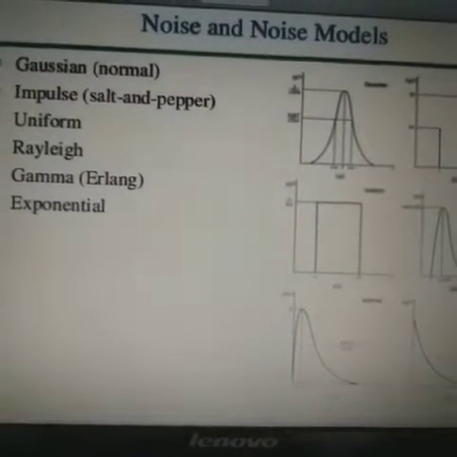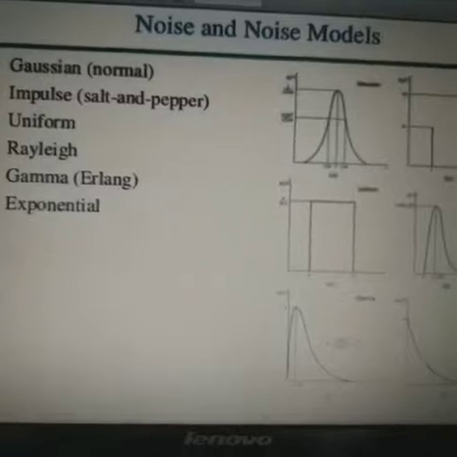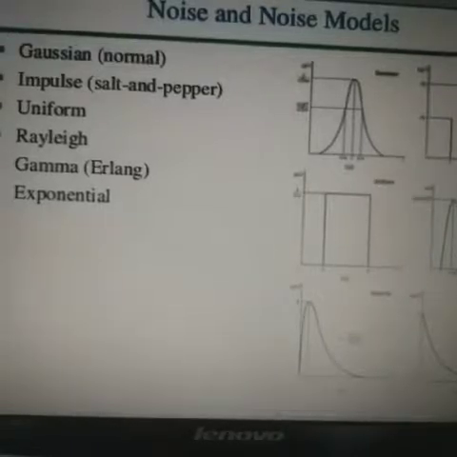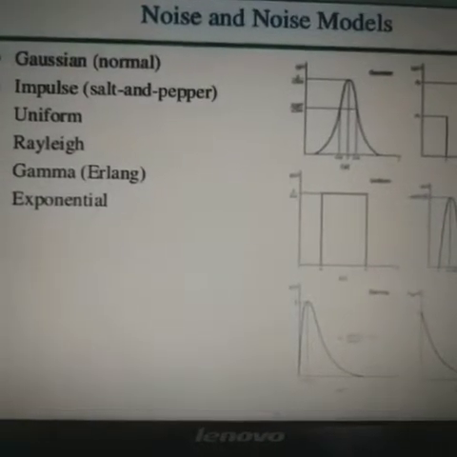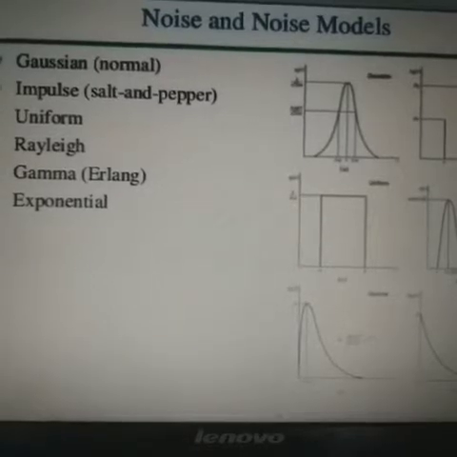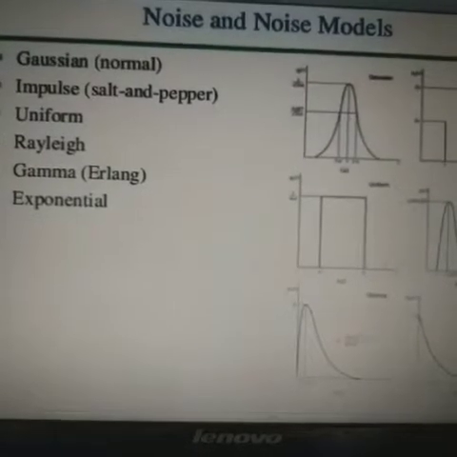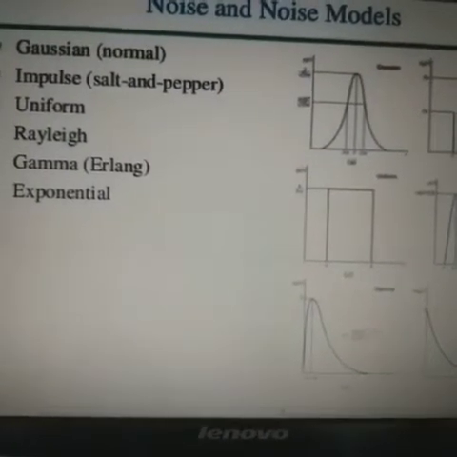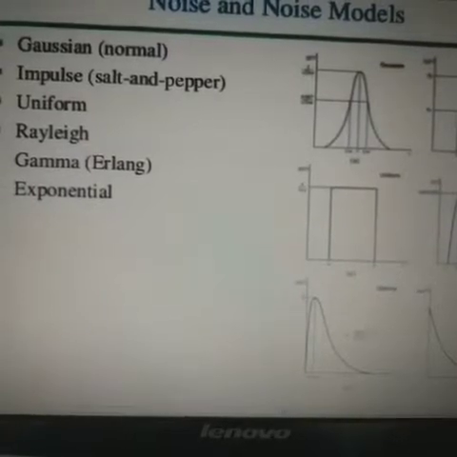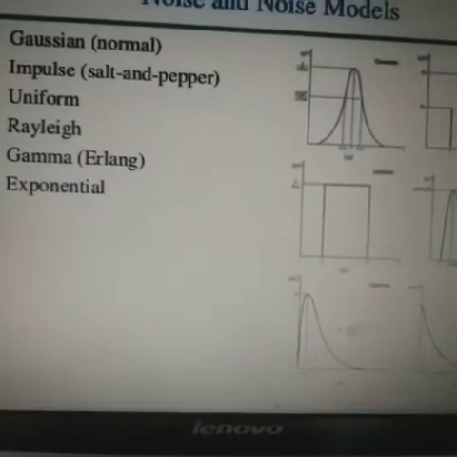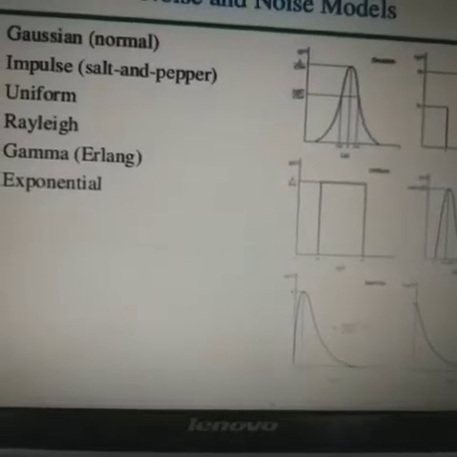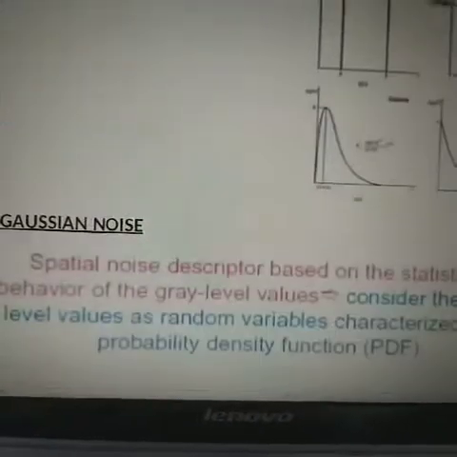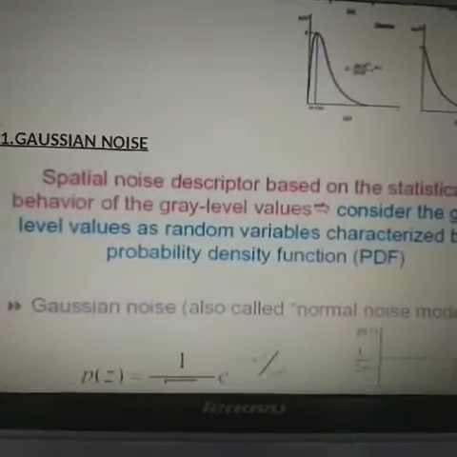Now, in this lecture, we will discuss the various noise models. Noise is anything which is due to the image acquisition or due to the transmission process. To deal with noise, we use some noise models, which are the Gaussian model, impulsive, salt and pepper model, uniform model, Rayleigh model, gamma, Erlang, and exponential. We discuss these noise models one by one.